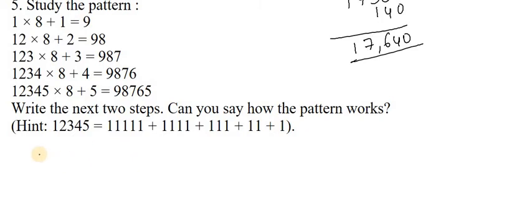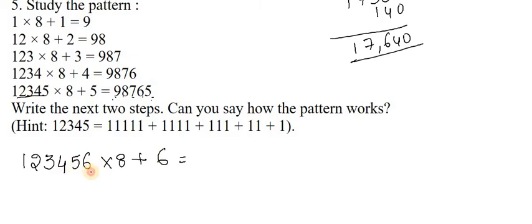First we will write the next two steps. After 1, 2, 3, 4, 5 we will get 1, 2, 3, 4, 5, 6, and 8 is common. After 5 we will get 6, and in the answer 9, 8, 7, 6, 5. So here how many digits are there? 5 digits are there. Here also you have 1, 2, 3, 4, 5 digits, that too starting from 9 in reverse.